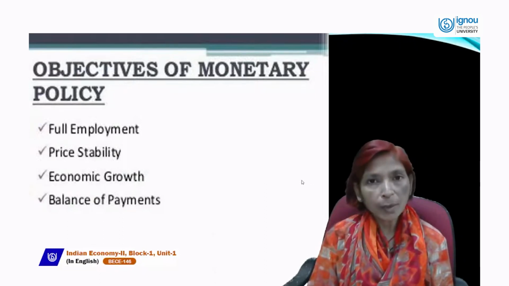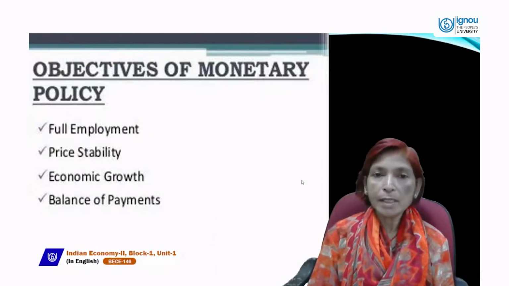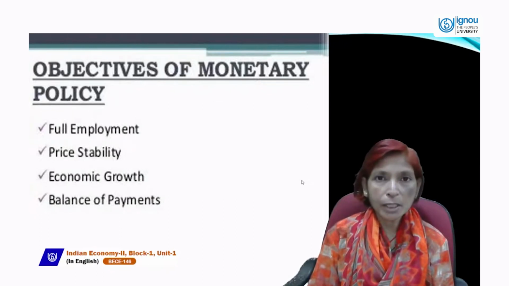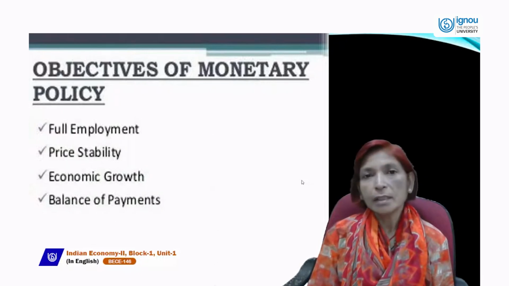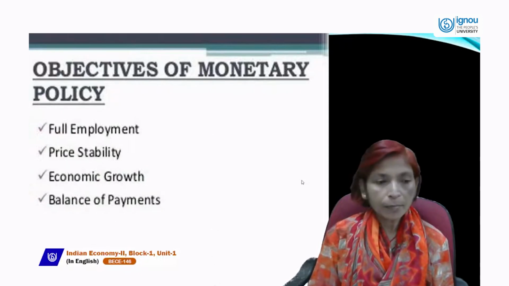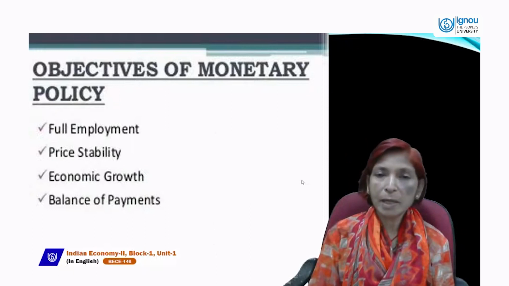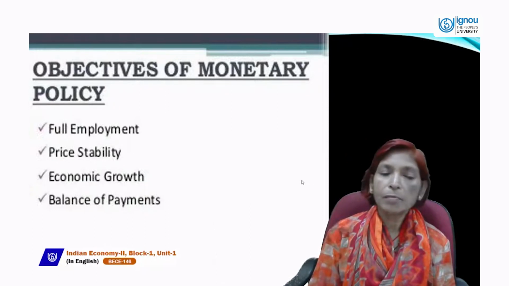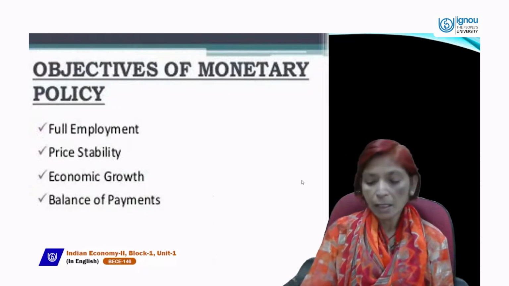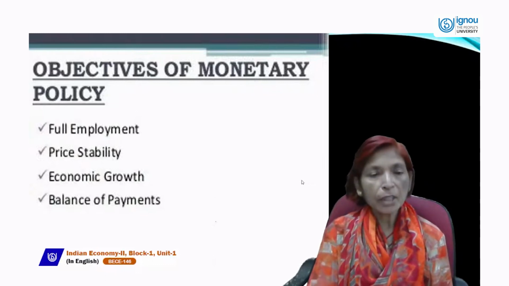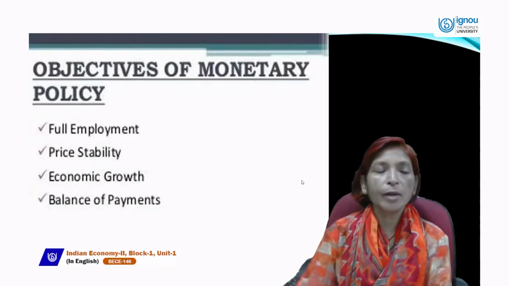Next is balance of payment. Monetary policy can stabilize the exchange rate. If the exchange rate remains stable, and our country's currency does not depreciate against another country's currency, then the balance of payment will be favorable. So these are the main objectives of monetary policy.